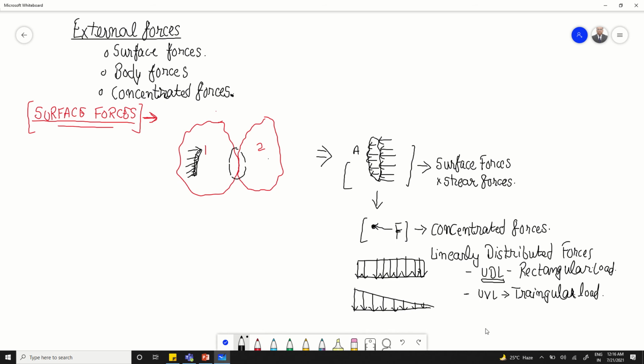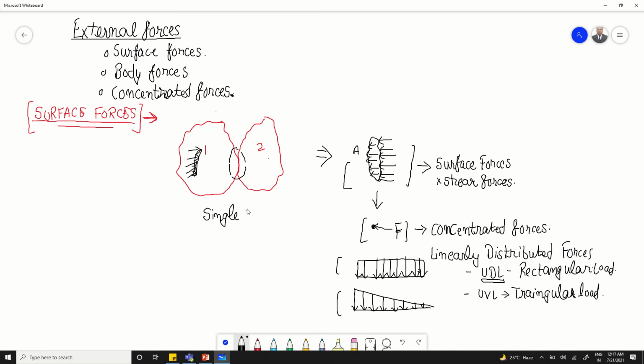Now see, from basic engineering mechanics, we have seen that the overall effect of all these types of forces can be represented by a single load that we assume to act through a single point, which is normally the centroid of that body.